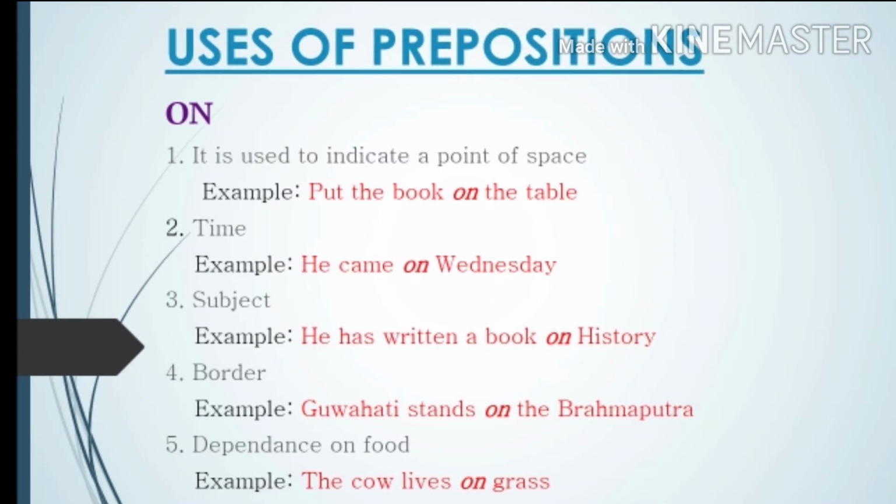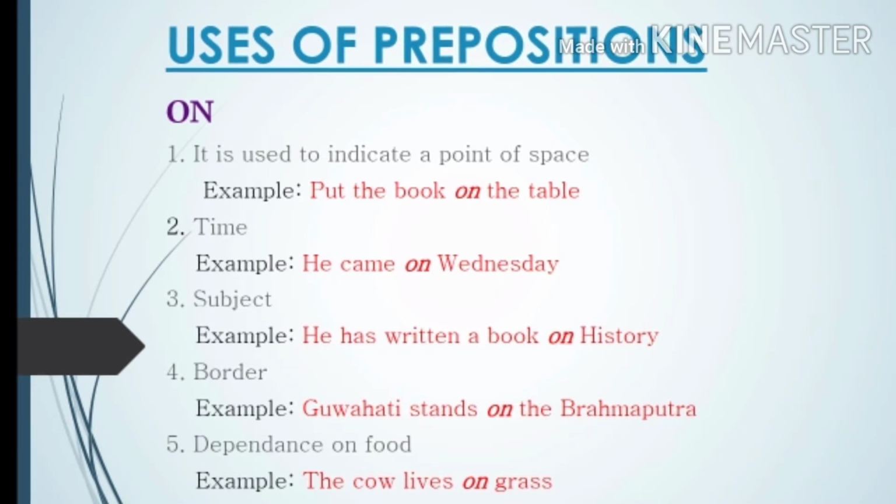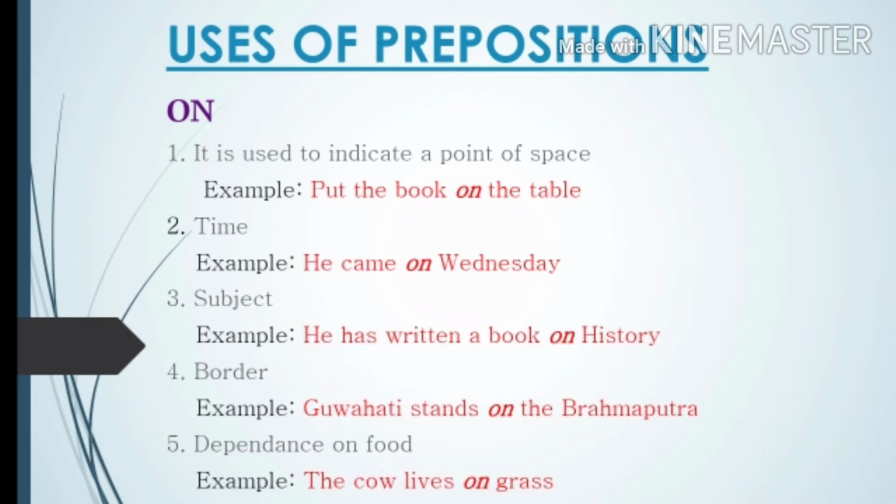Then dependence on food. So like example, the cow lives on grass. That means the cow is dependent on grass. So it is used in case of food only. You can take any other example. Okay, we live on bread. So it is mainly concerning food.